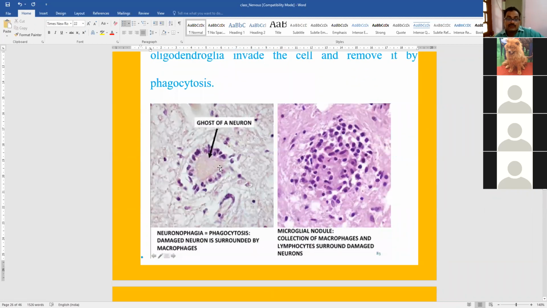Okay, so this is the neuron which has died. In this diagram, you see that this is the neuron cell body where no Nissl granules, no nucleus, nothing is visible. It means it has died. After death, the glial cells have accumulated around the dead neurons for phagocytosis. So in the process, with time, these neurons will be phagocytosed by these macrophages, this microglia, and this condition is known as neuronophagia.